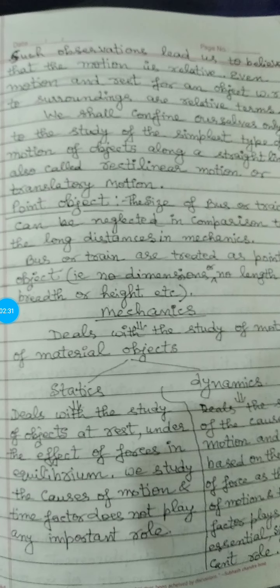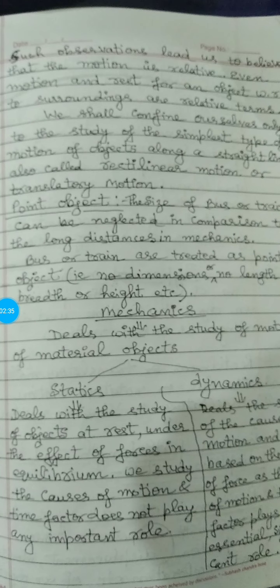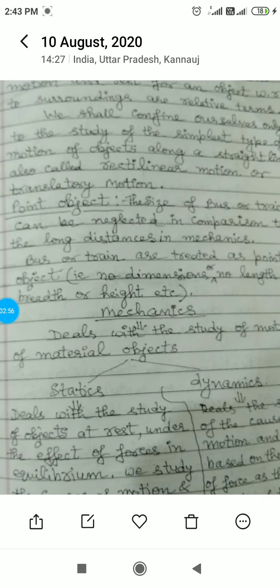Now here the second point which we have to understand is the point object. The size of the bus or the train can be neglected in comparison to the long distances in mechanics. Bus or train are treated as point objects, that means they do not have any dimensions, no length, breadth or height, etc. So these are considered as point objects.